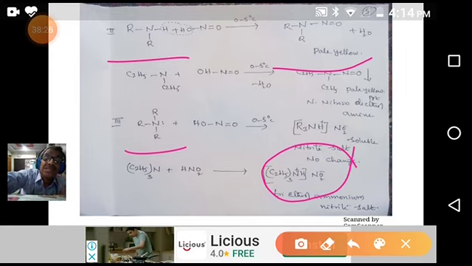In the first, which one? Carbylamine reaction. It is also known as the isocyanide test. Primary amines, aliphatic or aromatic, give this test. Secondary amines and tertiary amines don't give this test. So by this method, we can easily identify primary amines, maybe aliphatic or aromatic, in the laboratory. There is an application of this reaction. What is the carbylamine reaction?